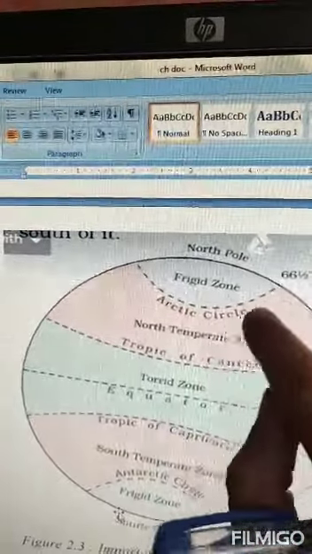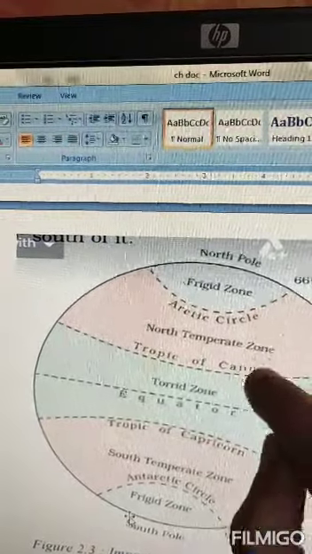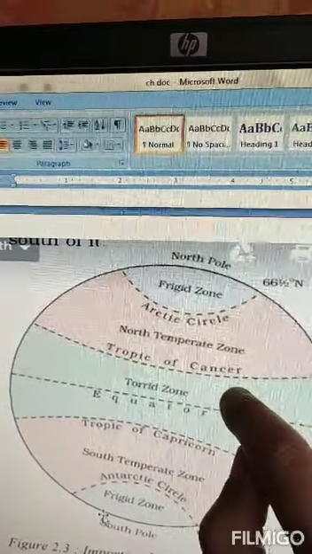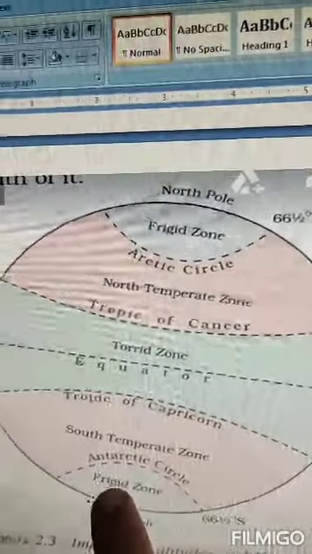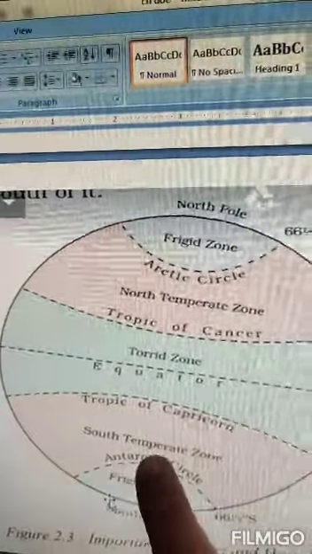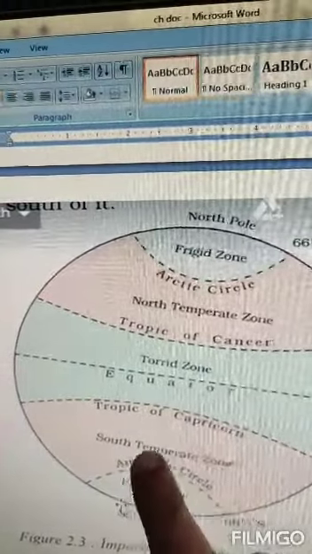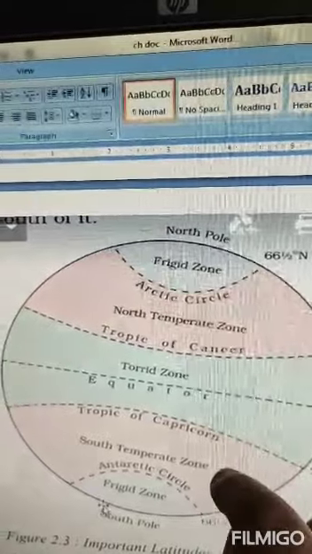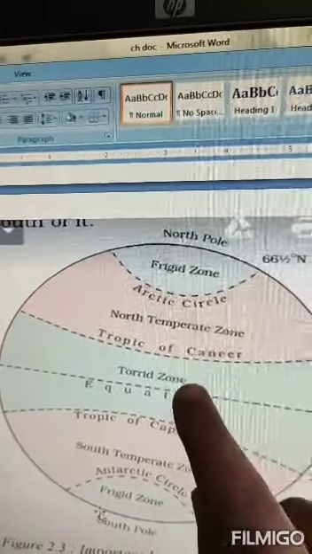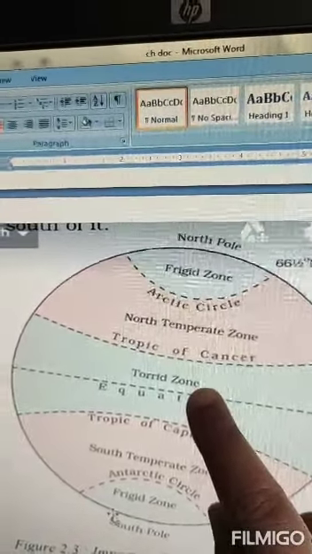The area between the Arctic Circle and Tropic of Cancer is called the North Temperate Zone. The area between the Antarctic Circle and Tropic of Capricorn is called the South Temperate Zone. Here the heat is not as much as in the torrid zone.